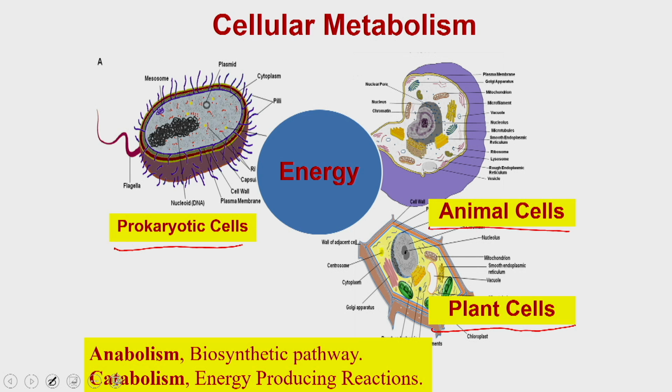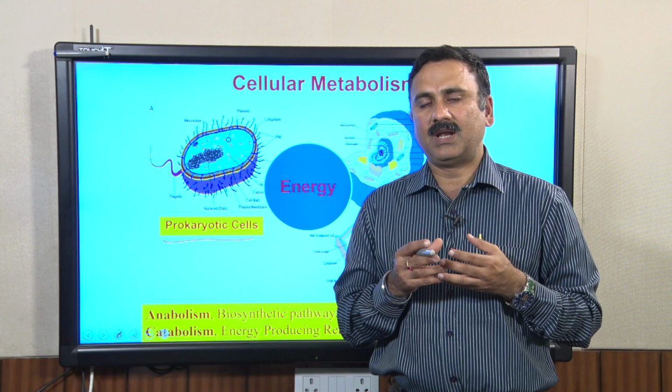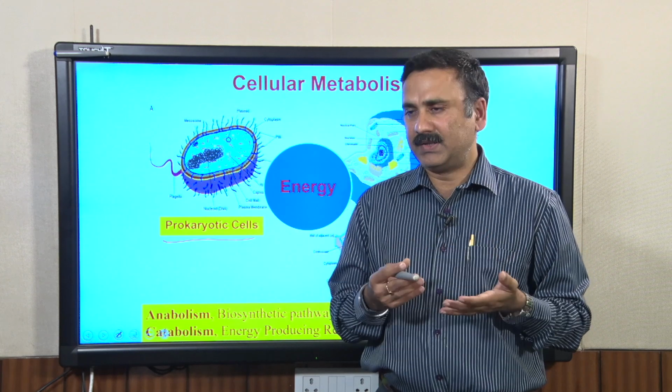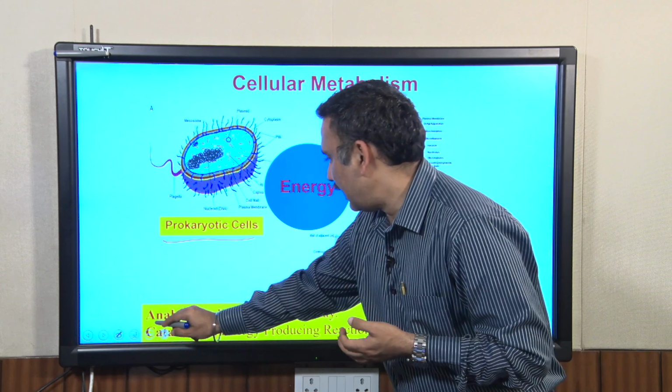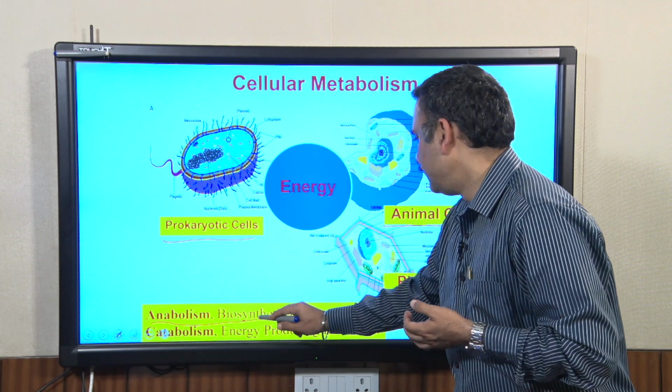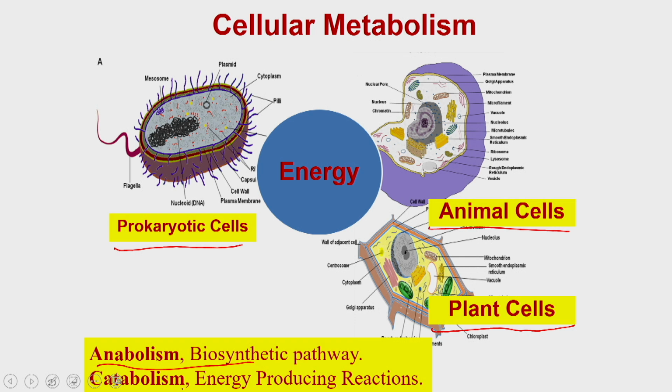They require this energy to run the various metabolic reactions to drive their life cycle or lifespan, and to divide and grow from one cell to many more cells. There are two different types of metabolic reactions happening in host cells, called anabolic reactions and catabolic reactions.